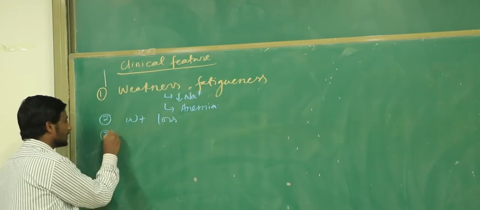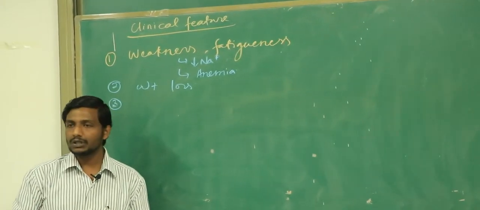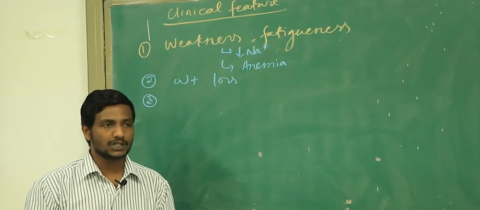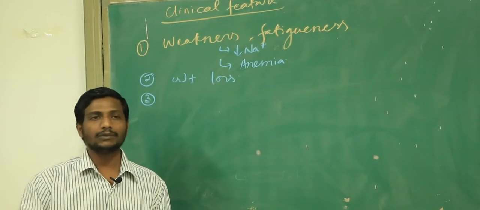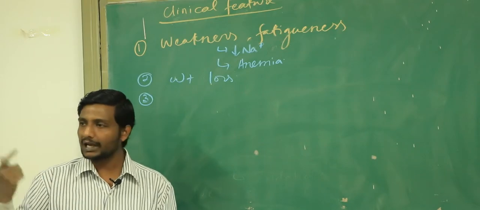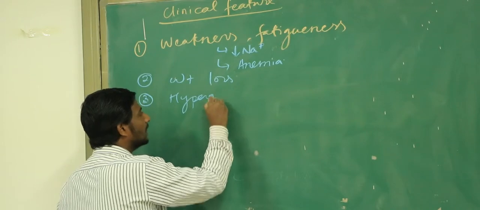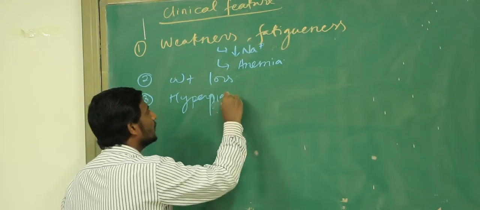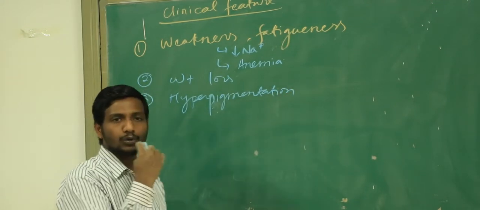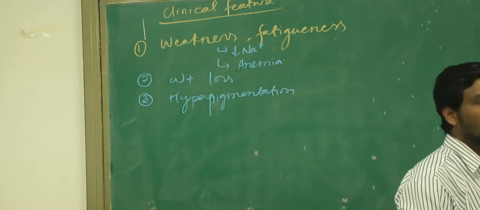What else can you find in this patient? When this patient comes to you, they may have some hyperpigmentation in the body, but my question to you: will this hyperpigmentation happen in all kinds of adrenal insufficiency or only in primary adrenal insufficiency? In the primary, so Addison disease will have the hyperpigmentation, yes, because Addison disease is the example of primary hypoadrenalism. So hyperpigmentation can happen in any part of the body, but the creases of the palm and the vermilion border of the lips are very commonly involved areas, right? So this is another very common symptom of hypoadrenalism.